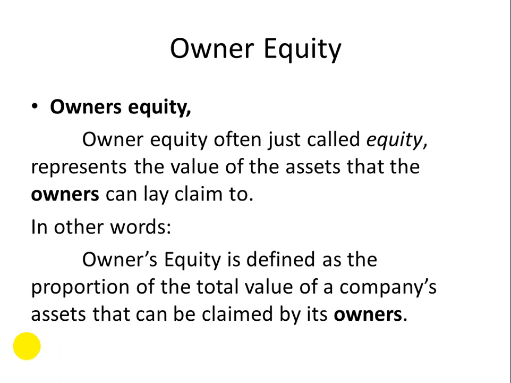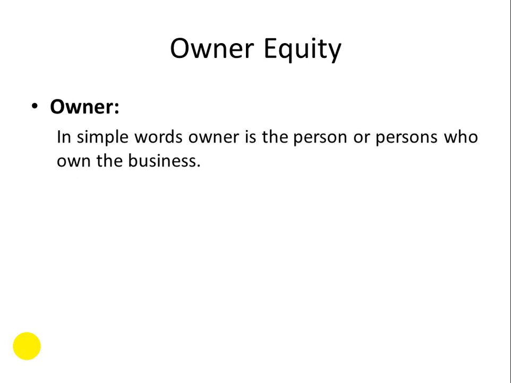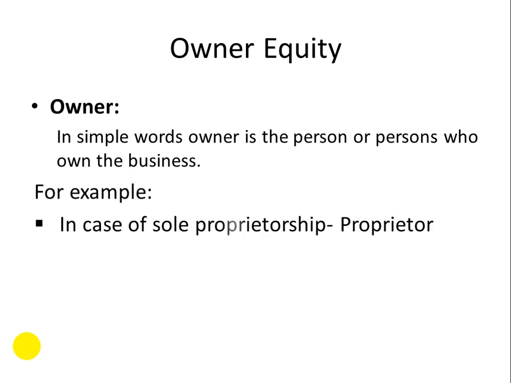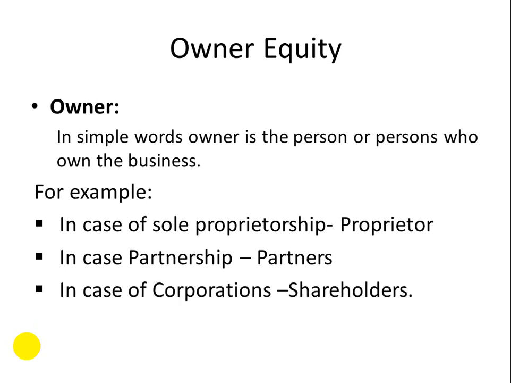So now here, if you see, the word owners is bold. Why? Because one should understand who the owners really are, or what an owner is. So let's define the owner. In simple words, owner is the person or persons who own the business. For example, in case of a sole proprietorship business, he would be a proprietor. In case of partnership, they could be partners, or in case of a corporation, they could be shareholders.